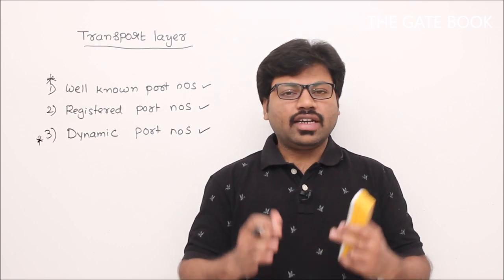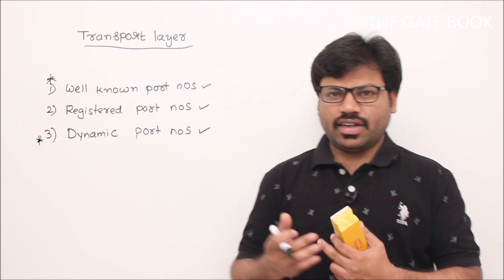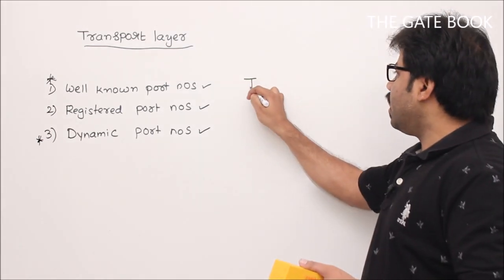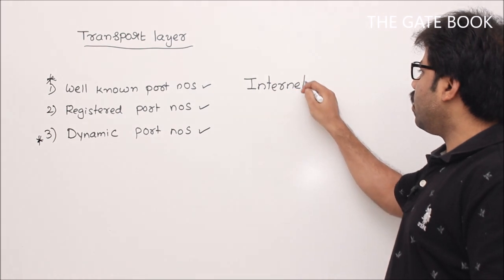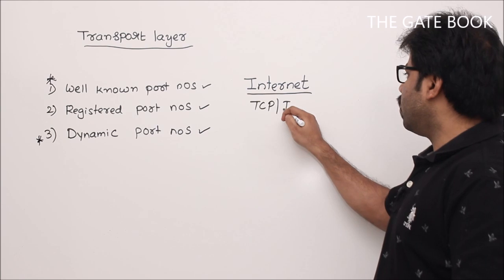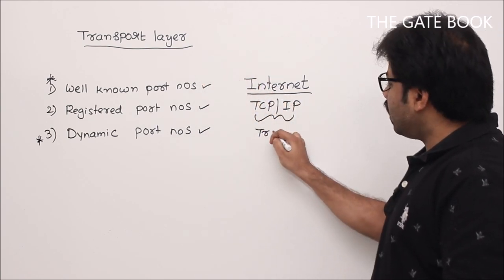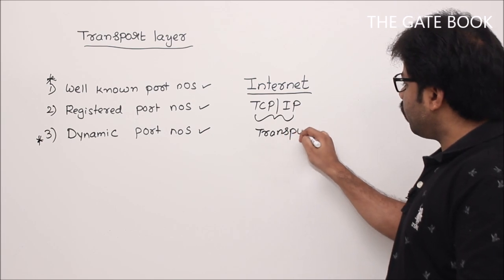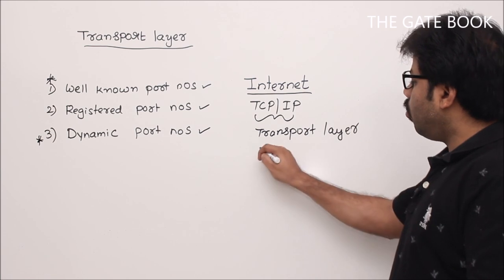Okay, now let's come to the implementation part. That means we'll come to our internet. The majority of the time we do things for the internet, correct? We understand theory related to the internet, correct? The internet has the TCP/IP protocol suite. In that there is a transport layer, and that transport layer uses port numbers.